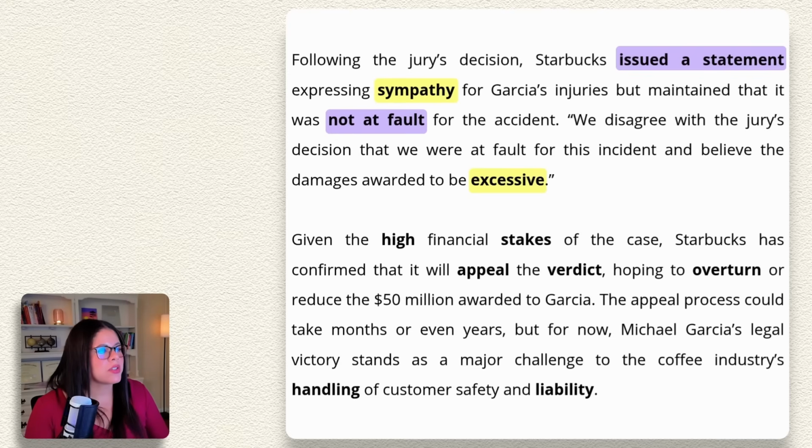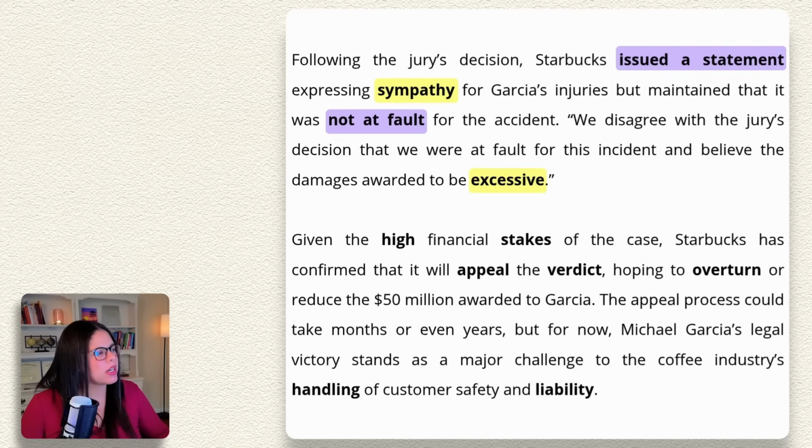The appeal process could take months or even years, but for now, Michael Garcia's legal victory stands as a major challenge to the coffee industry's handling of customer safety and liability.